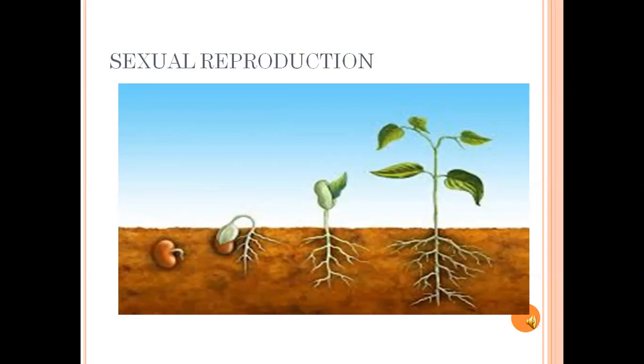See this picture. Seed is produced from a flower by the process of pollination and fertilization. This is known as sexual reproduction. To understand how seeds are formed in a flower, first we need to understand the parts of a flower. Let's see the parts of the flower.